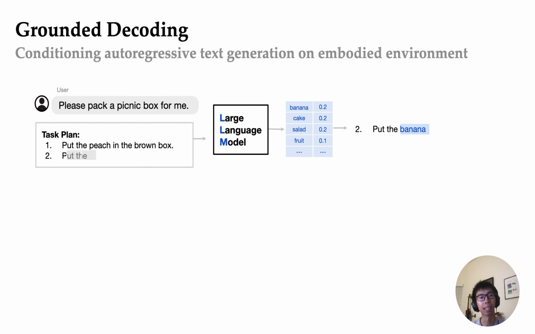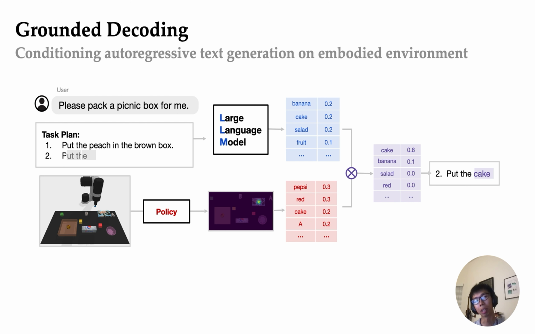So a language model does this autoregressive decoding all the time. Basically, every step you get the logits for all possible tokens and then choose the highest one, or use beam search to find the next token.